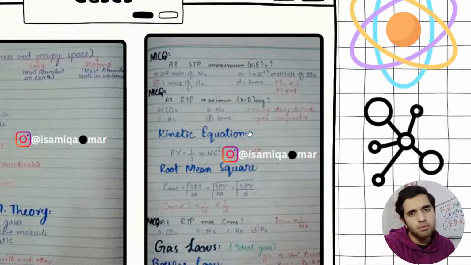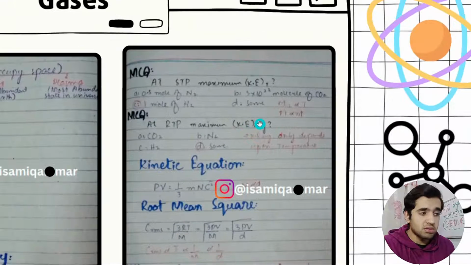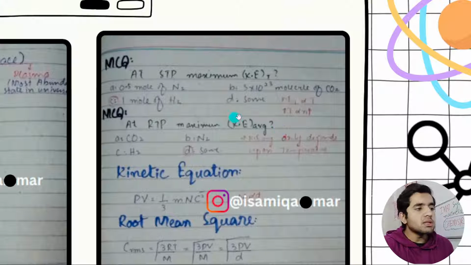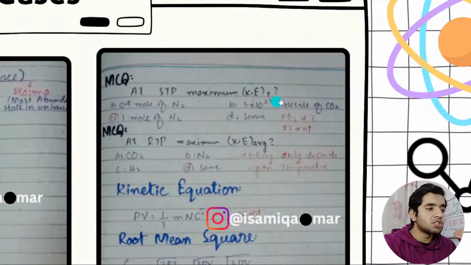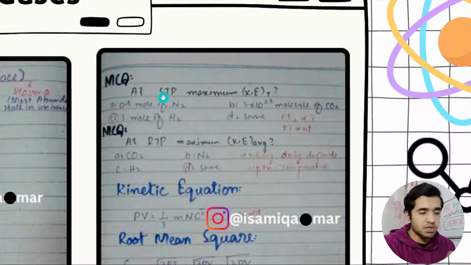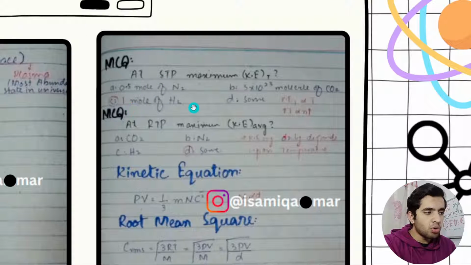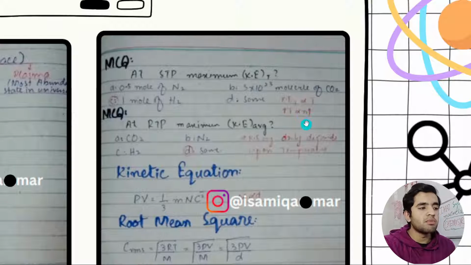I think IMAT or BMAT, one of them was the paper where it appeared. So here I have written some questions, like at STP, which compound or what number of moles will have the highest total kinetic energy at standard temperature and pressure? So 1 mole of H2, I have marked the right option because I explained that total kinetic energy depends on temperature as well as number of moles. Now the number of moles is higher in option C, so I choose option C, right?